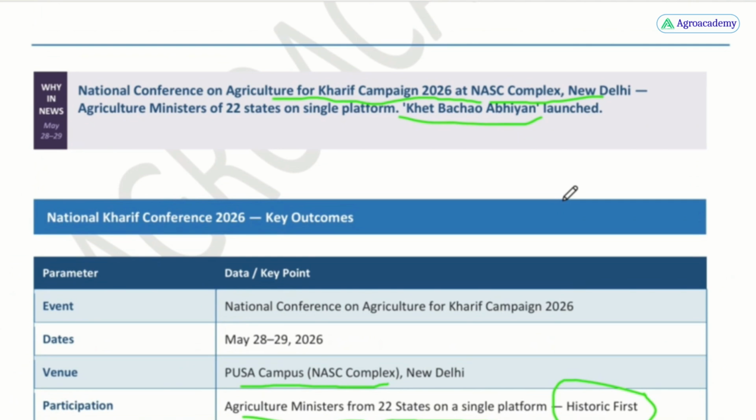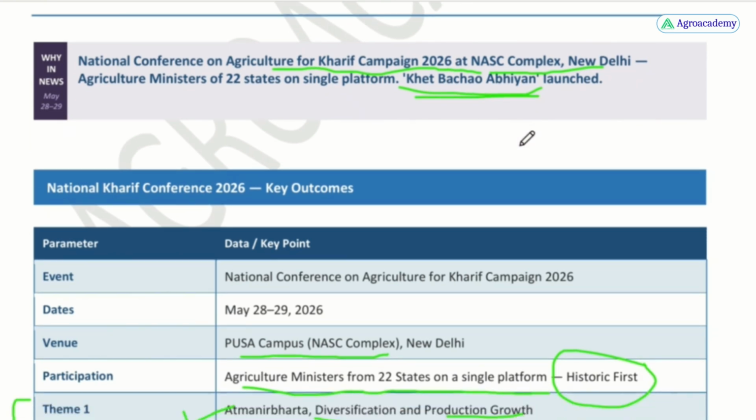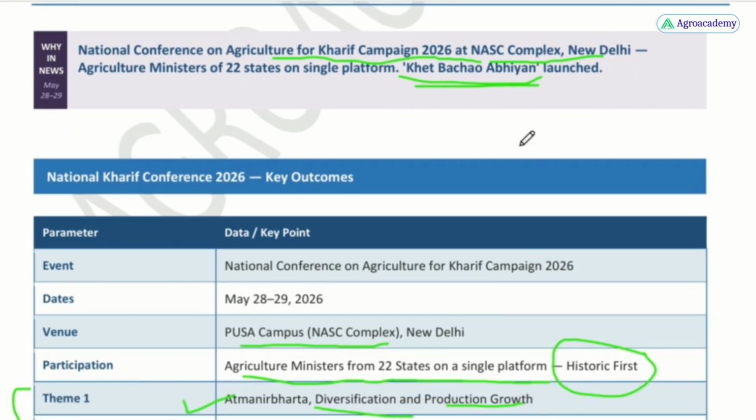The main motto of Khet Bachao Abhiyan is to reduce the application of chemical fertilizer in the field and encourage farmers to apply fertilizers in a balanced amount. And along with that, natural farming and organic farming also come in, and crop rotation, because farmers mainly grow cereal crops or nutrient exhaustive crops like sugarcane, paddy and maize.